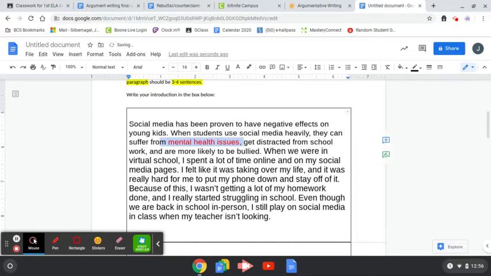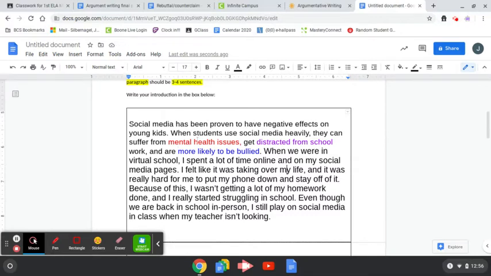Okay, so mine were, number 1 was mental health issues, number 2 was getting distracted from schoolwork, and number 3 was about how kids are more likely to be bullied on social media. So those were my 3 reasons. Here is how you'll set up your body paragraphs.